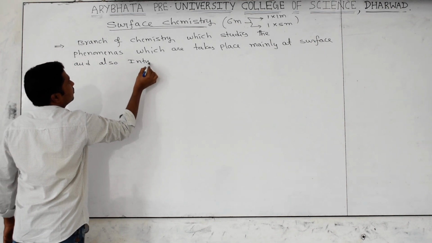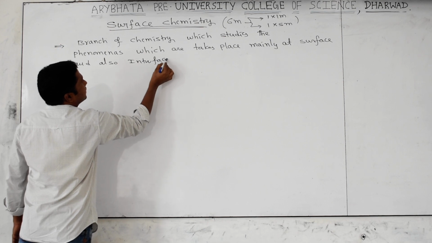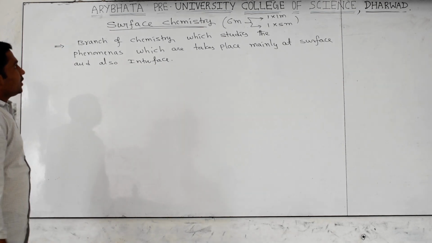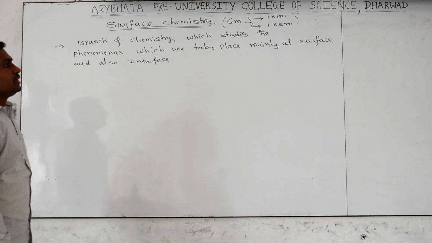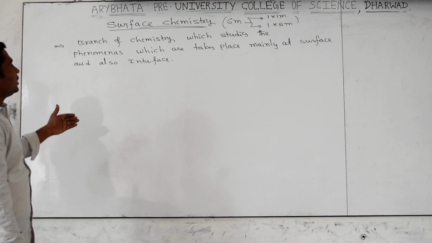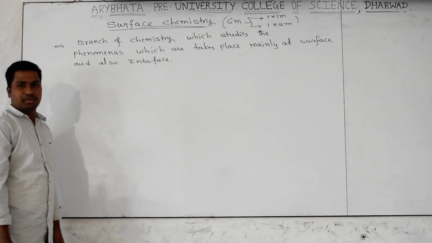Once again, see the concept of interface. Surface chemistry is a branch of chemistry which studies the phenomena which are taking place mainly at the surface of the substance and also at the interface of the body.